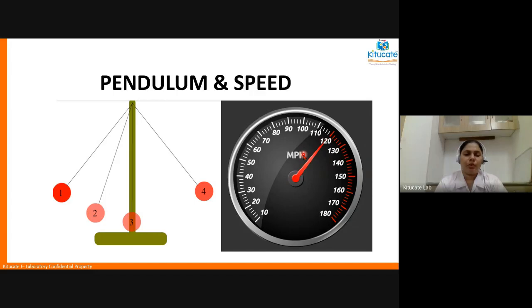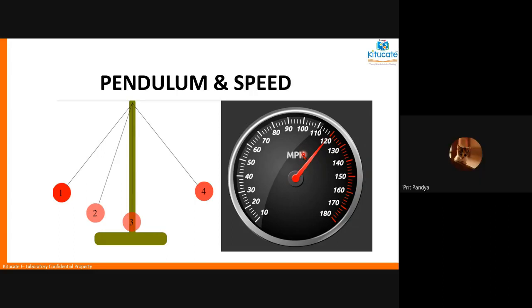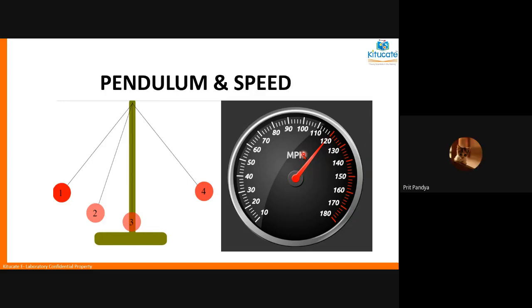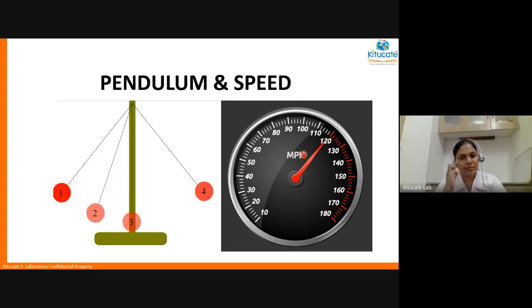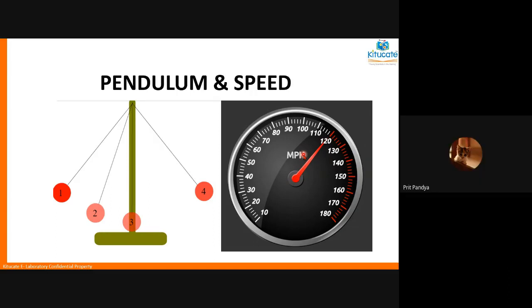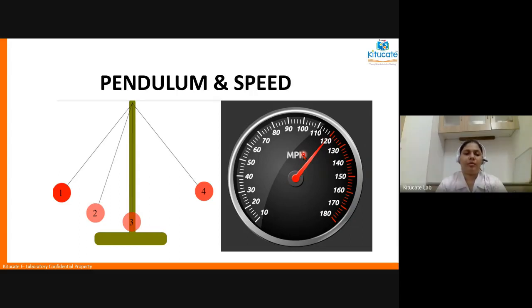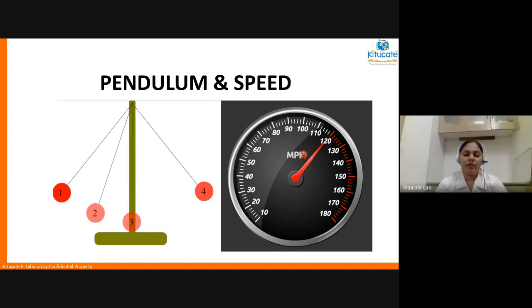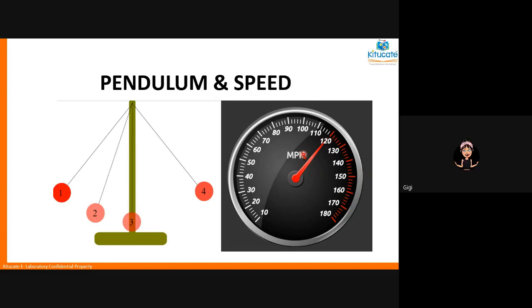Okay. Adya, what do you understand by circular motion? When the object is moving in a circle, a circular path. Okay, any examples? Like on toy trains, there is a track which is always circular, and the train moves on the track in a circular motion. All right. Vedika, give me examples of oscillatory motion.